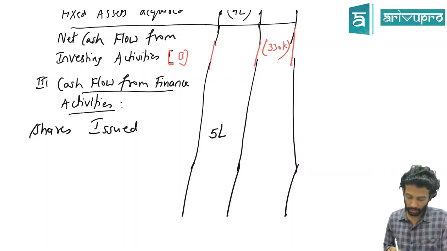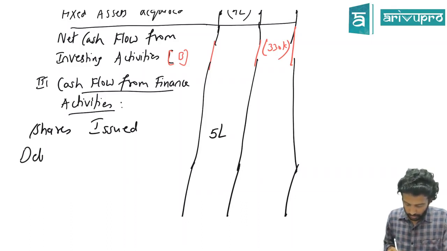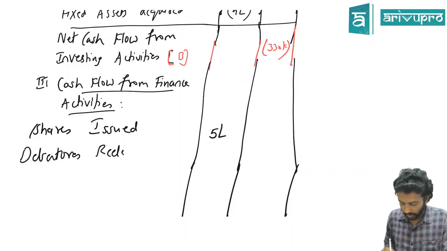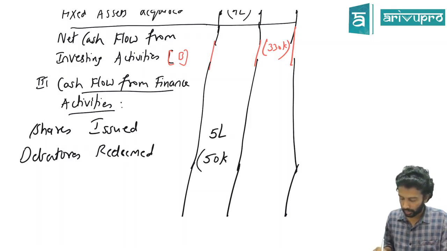Come to the outflow side. Is there any finance activity? Debentures we have first. Debentures redeemed. How much redemption? So it's an inflow, outflow. So minus. Next.